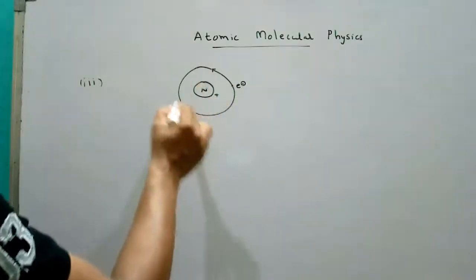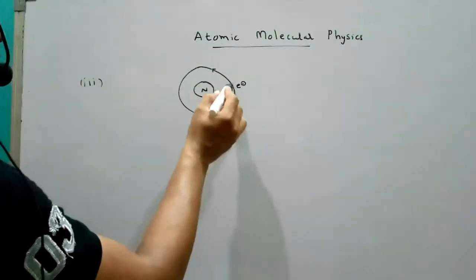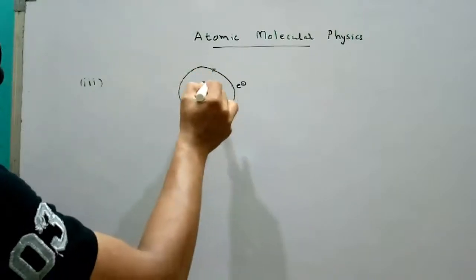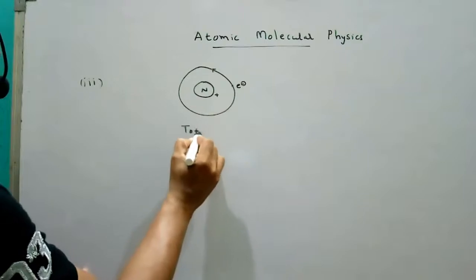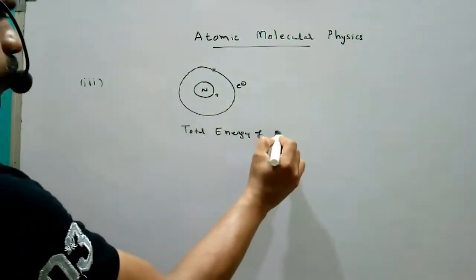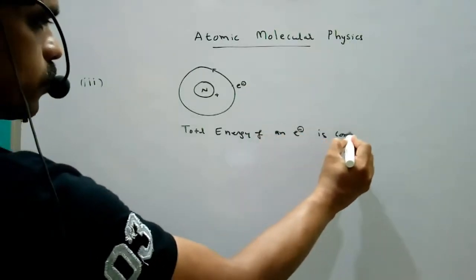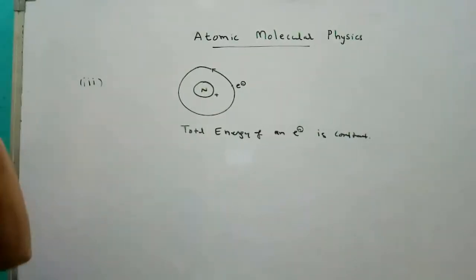The total orbital angular momentum is an integral multiple of h by 2 pi, this is the second postulate. Now while an electron is revolving in an orbit about the nucleus, the total energy of the electron is constant.